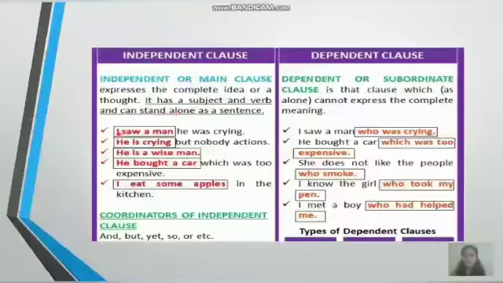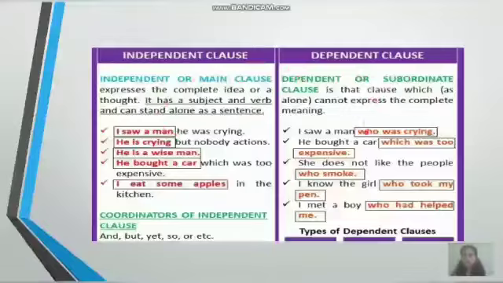So look at the example. I saw a man. So this part of the sentence is called the independent clause. It has a subject I and verb saw. So I saw a man. This part of the sentence gives you a complete thought. Now the dependent clause can also be called a subordinate clause.